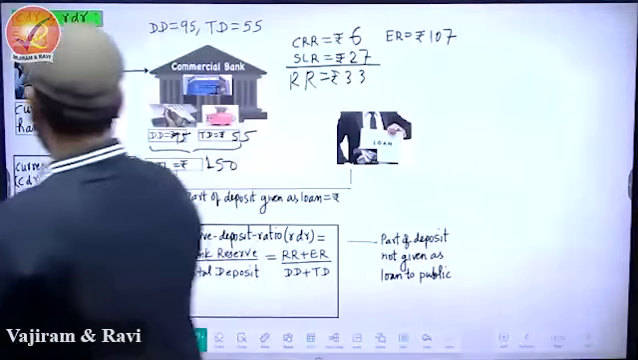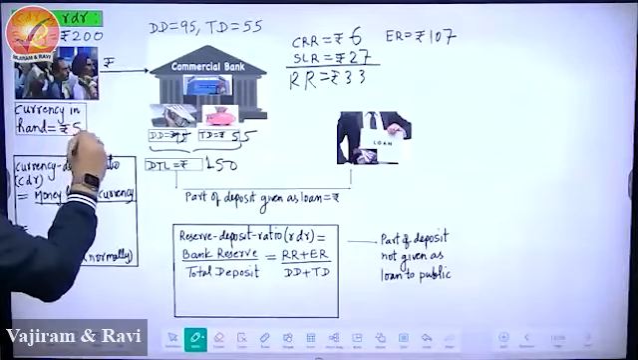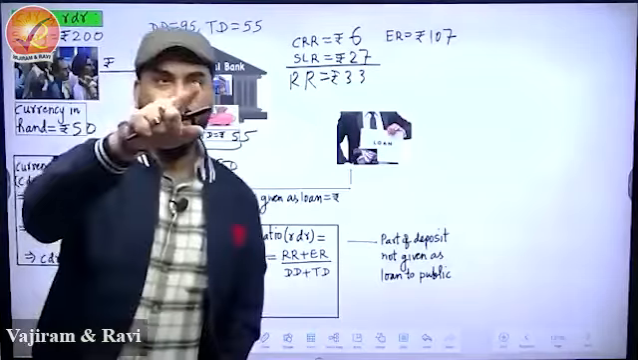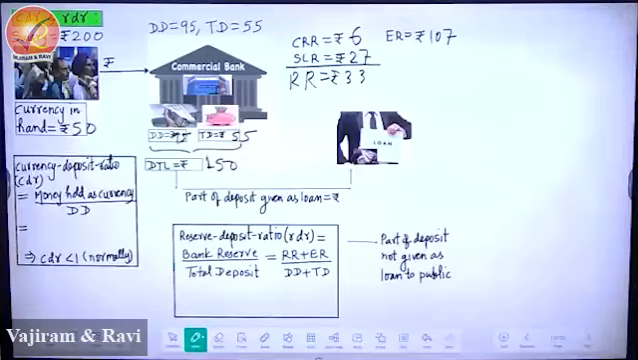Now, can you tell me what is currency in hand? 50. Now guys, can you tell me what is the currency deposit ratio? 0.5. How did you calculate? Money in hand, which is 50, upon demand deposit, which is 95. Calculate the ratio, please. Tell me. Use your phone. 0.5.